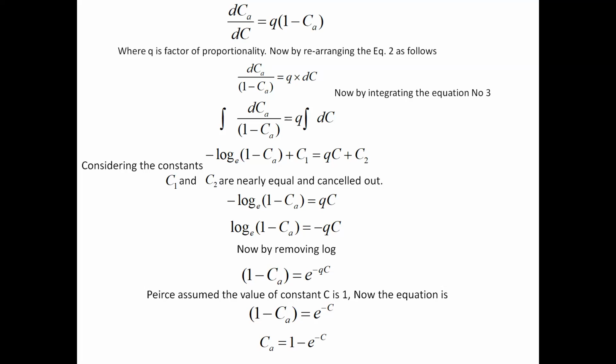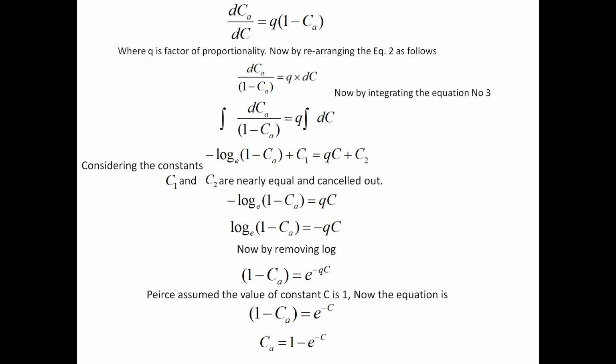Now you just rearrange this one. Q is the factor of proportionality, and rearranging the equation, it will come like DCA over 1 minus CA equal to Q into DC. Now by integrating this equation, you will get minus log of 1 minus CA plus C1 equal to QC plus C2.